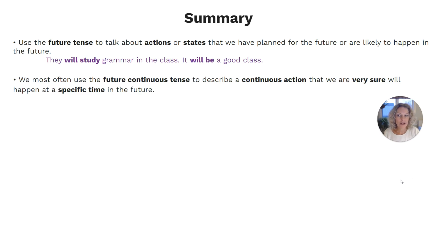We most often use the future continuous tense to describe a continuous action that we are very sure will happen at a specific time in the future. So here's an example. They will be studying the present perfect tense all of next week.